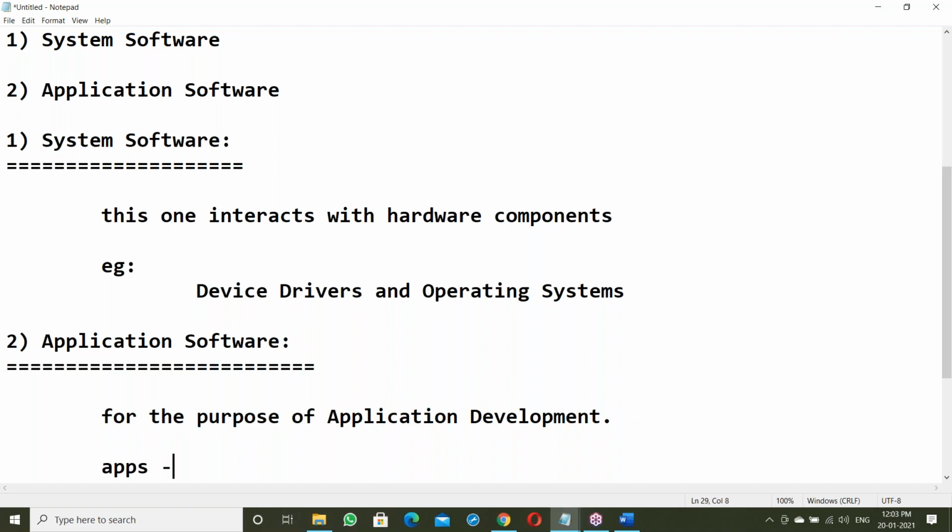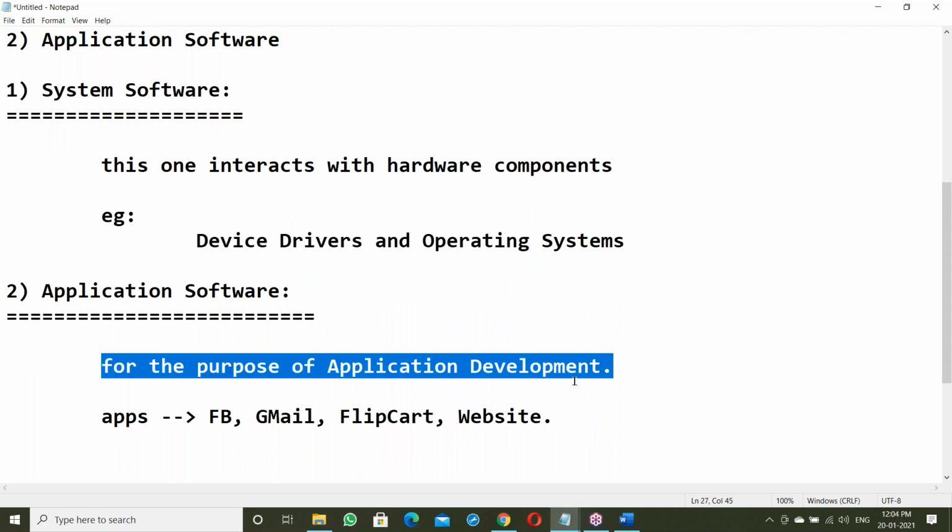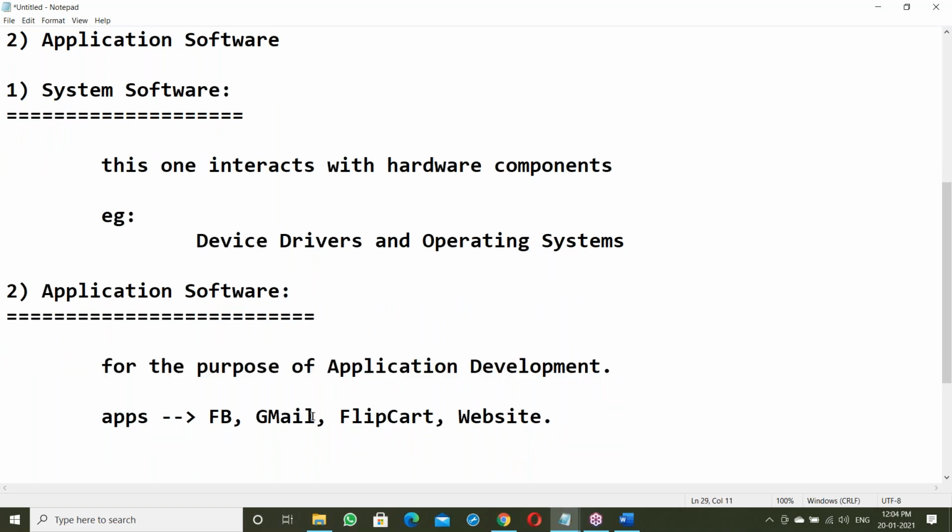Application means apps. Facebook is an application. Gmail is an application. Flipkart is an application. Some company websites are applications. All of these are applications.